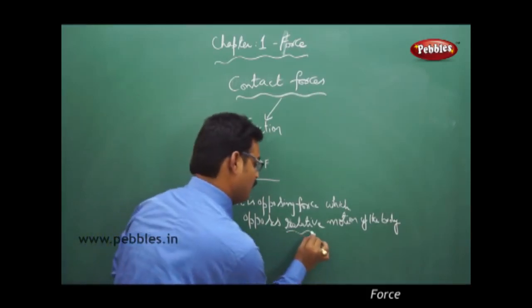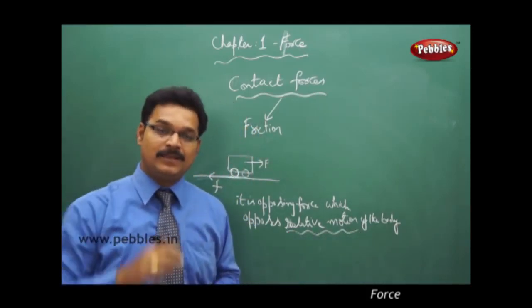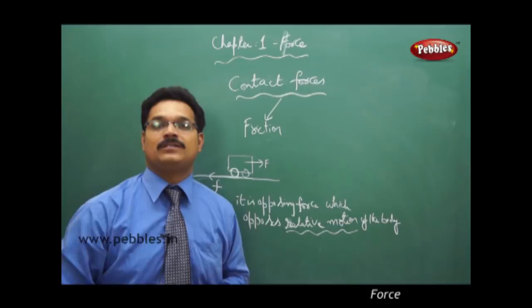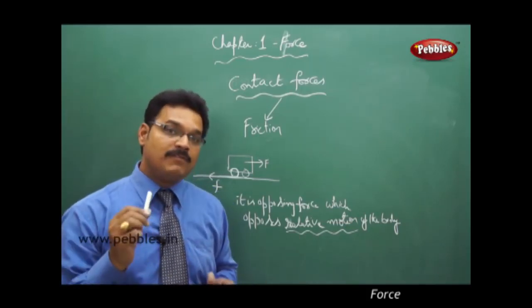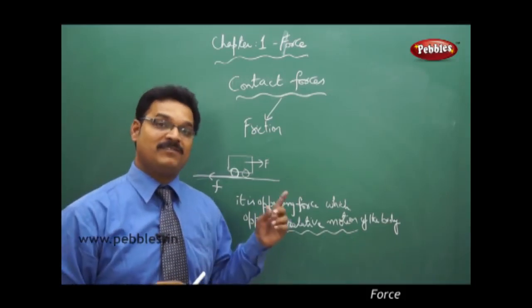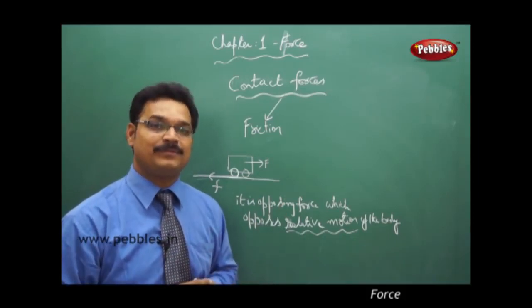See the words relative motion of the body. That means if the body is at rest, because of friction, the body can come into motion. If the body is in motion, because of friction, the body comes to a stop.